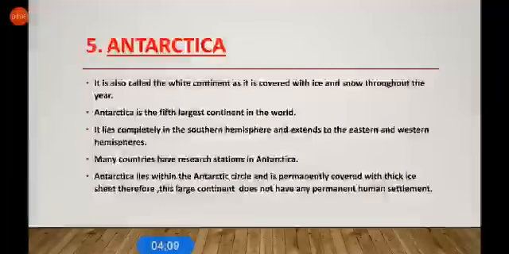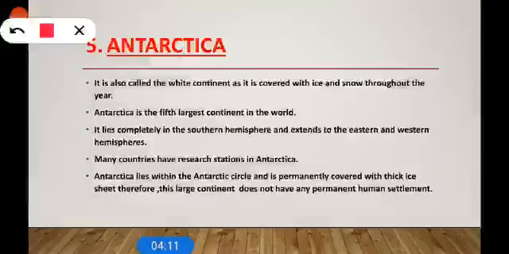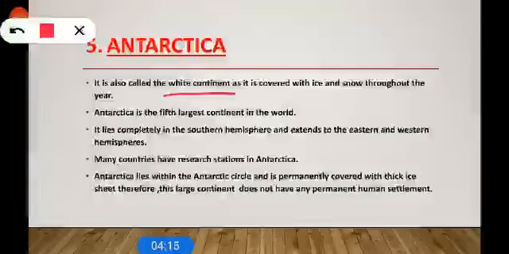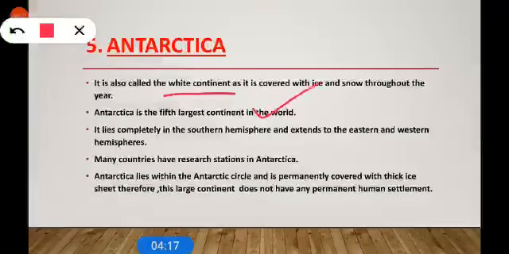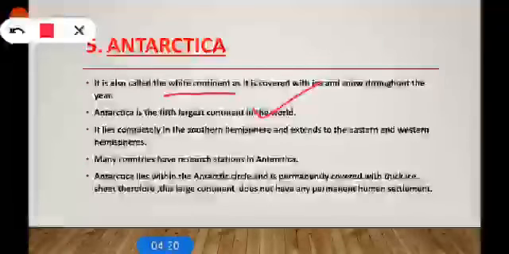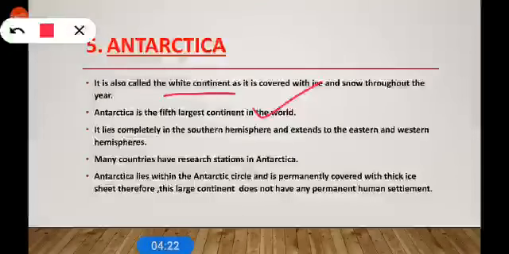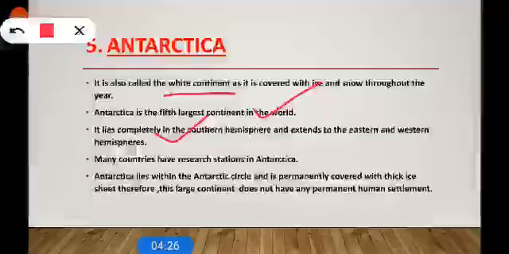Now, Antarctica, next continent. It is also called the White Continent as it is covered with ice and snow throughout the year. It is the 5th largest continent in the world. It lies completely in the southern hemisphere and extends to the eastern and western hemisphere. Many countries have research stations in Antarctica.